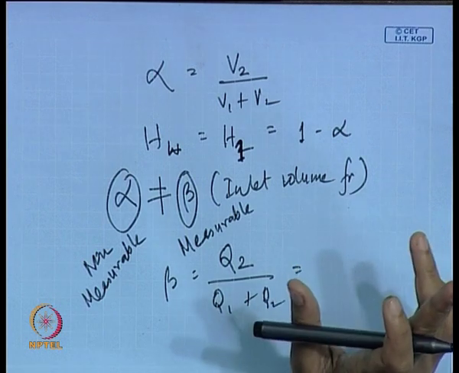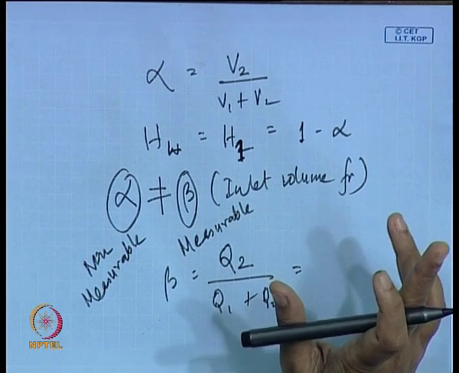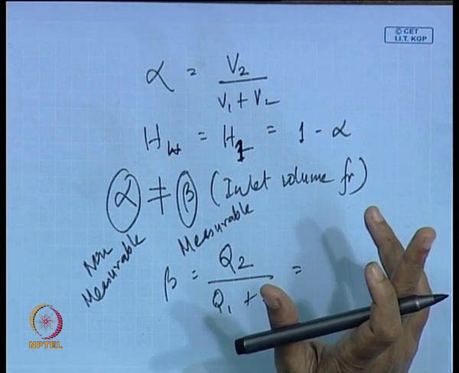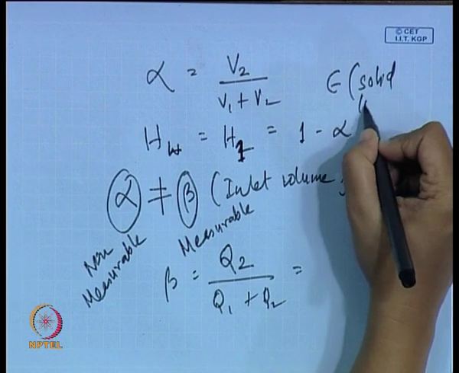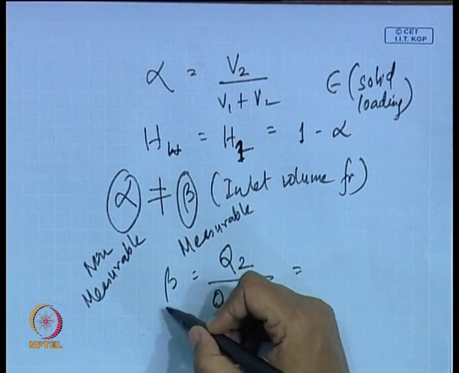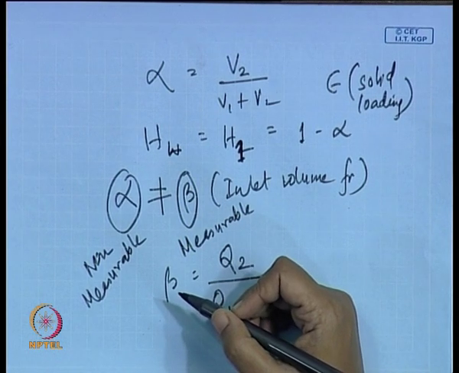Alpha is the void fraction, or in other words, the in situ gas fraction, and therefore it usually refers to the lighter phase. Of course, when it is solid liquid, then usually we refer to solid loading as epsilon, unlike alpha. So whenever we have solid loading, we refer to it as epsilon. But tell me, if I would like to express beta in terms of velocity, how should I do it? Is it U2 or should it be U2S, the superficial velocity?